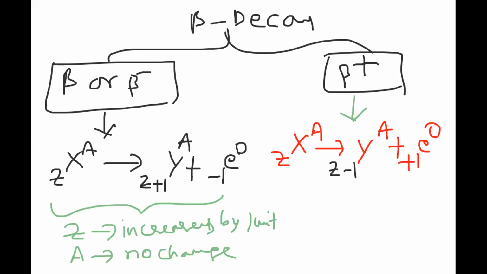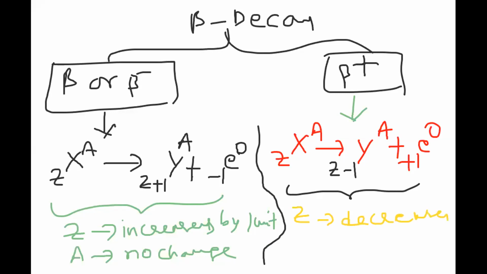So in this situation, now what should I write? We have to write here: atomic number Z decreases by 1 unit. And what about mass number? No change. Mass number, no change. No change in mass number.